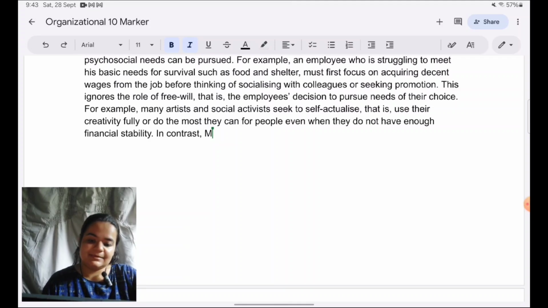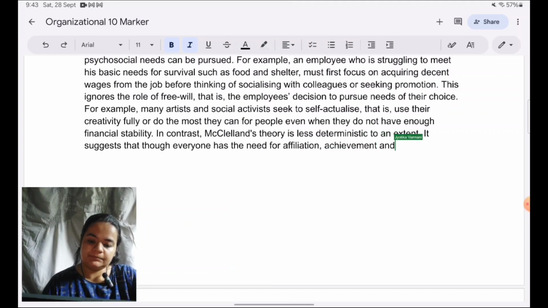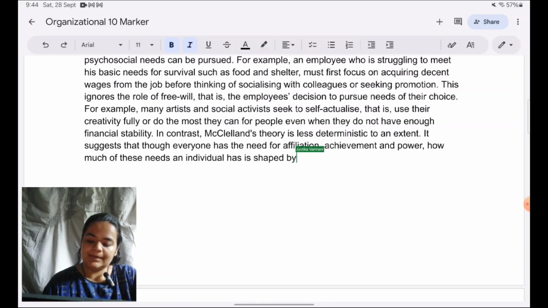It suggests that though everyone has the need for affiliation, achievement, and power, how much of these needs an individual has is shaped by their life experiences and culture.